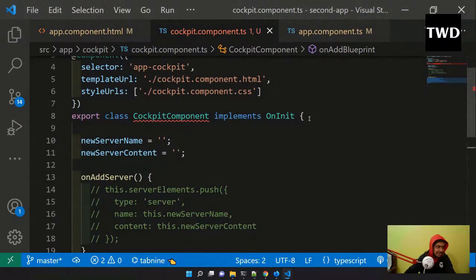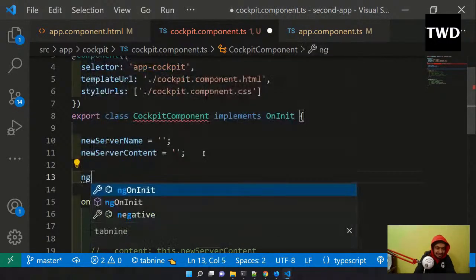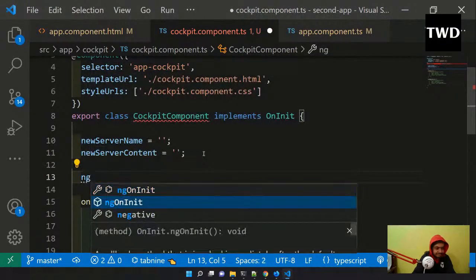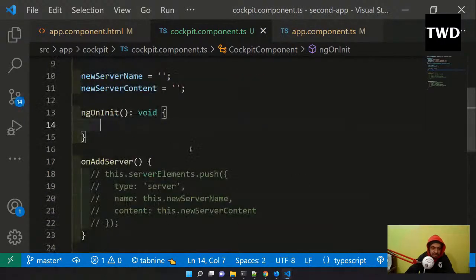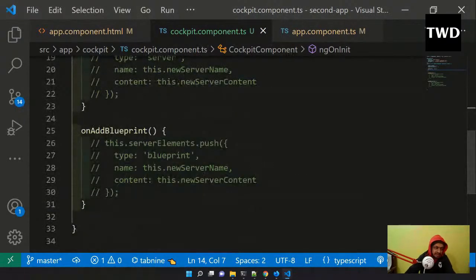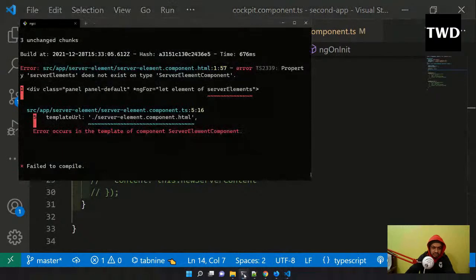Why is it showing me an error now? I should not have removed that, ngOnInit, right? Okay, now it is gone. It is required because I was implementing it. So if I go back, it is still giving me errors, because it is not finding the server elements component.